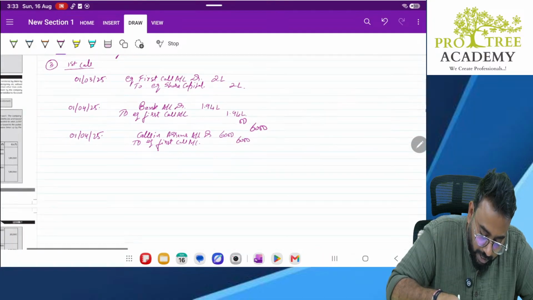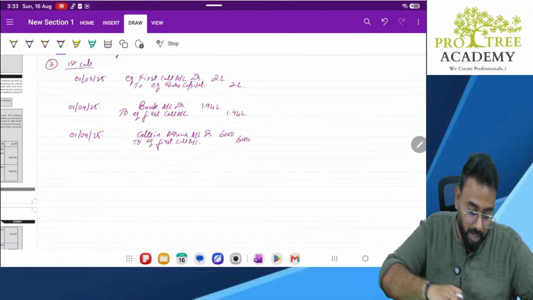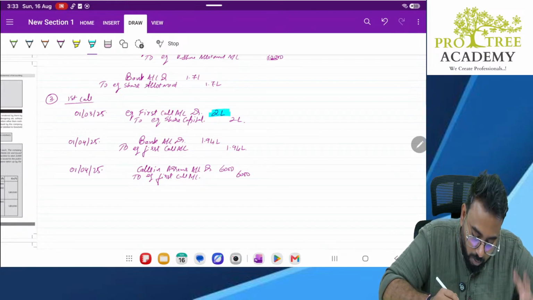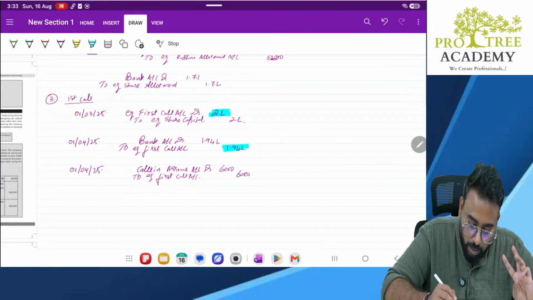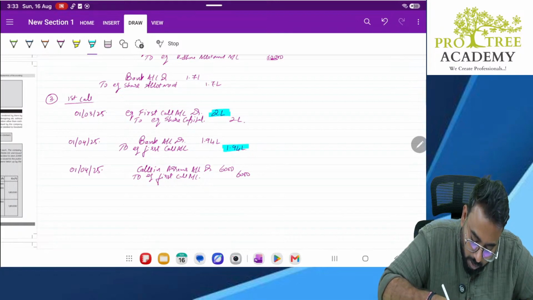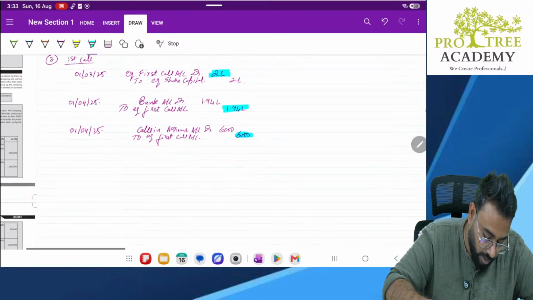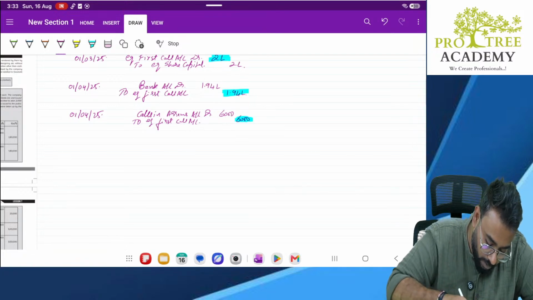Sir, how did you calculate 6,000? We have already calculated in the table. But look here. How much was the earlier debit in first call account? 2 lakhs. How much was credited? 1.94 lakhs. So remaining 6,000, that is also getting credited and getting closed. So first call account is completely getting closed. Clear? Okay. Next.